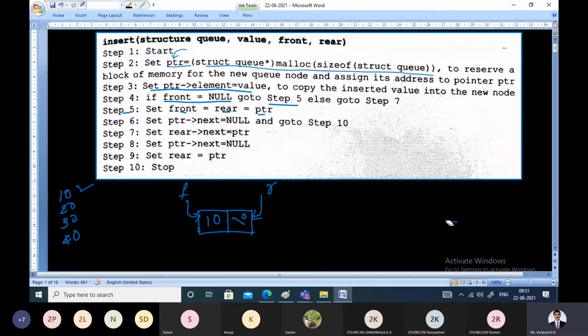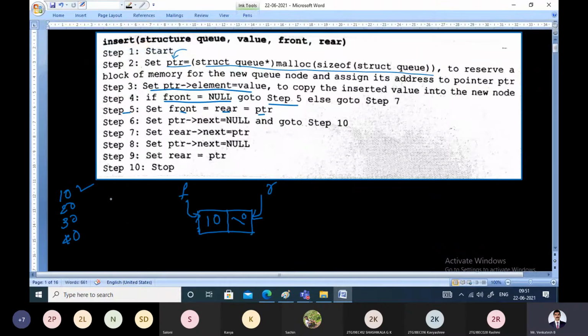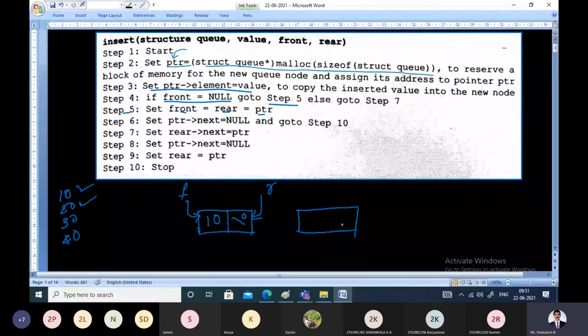So I'll erase this. Okay. Now let us see. We want to insert one more element called 20. So what is the procedure? Take the new node, allocate memory for it, and call it PTR. What does step 3 say? In the element field of the PTR, store the value. The element field of the PTR is this one, and we store the value there. 20 we have stored.